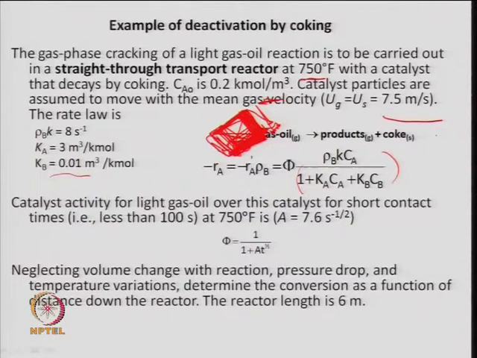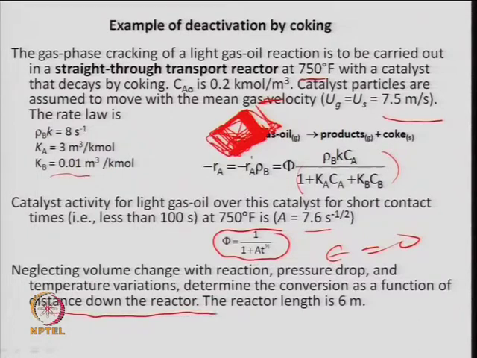So, phi is the deactivation function which we have defined earlier, given by 1 divided by 1 plus A t to the power half, with the A value given as 7.6 second to the power minus half. Neglecting the volume change during the reaction, epsilon is given as 0 here, and there is no pressure drop in the reactor. Determine the conversion as a function of distance down the reactor.